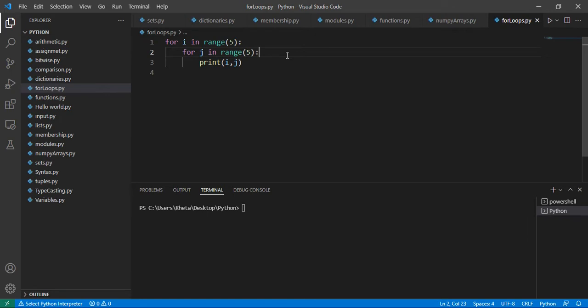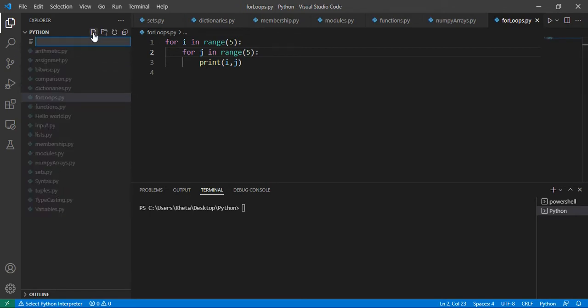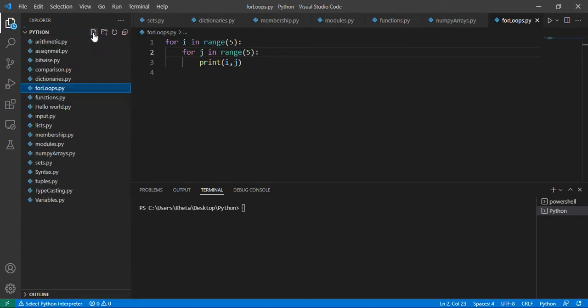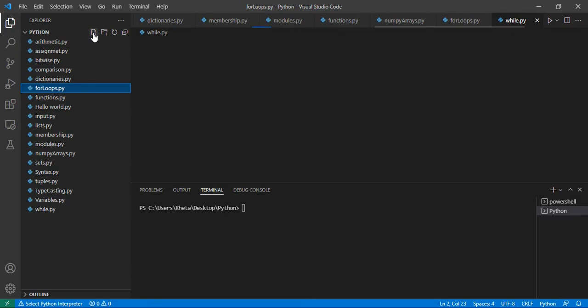In the previous video we talked about for loops. So the looping structure that we're going to talk about in this video is called a while loop. So let's name our file while.py. Okay, so that is our file. So what are while loops and how are they different from for loops? Okay, so let's get right into it.